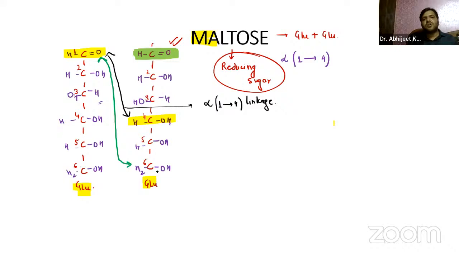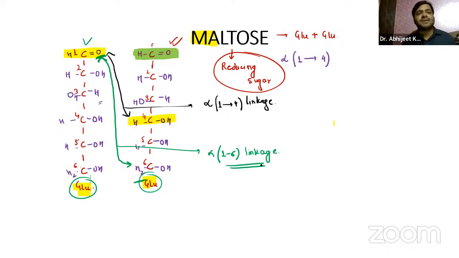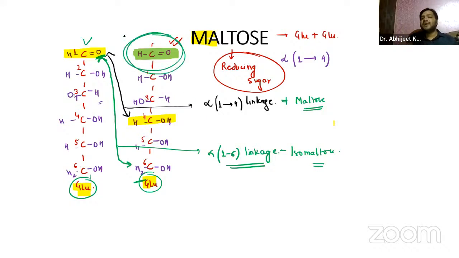So automatically the water molecule will be lost, and they both will combine with each other. So it is nothing but alpha 1 to 6 linkage: the first carbon atom of the first glucose and the sixth carbon atom of the second glucose. That is nothing but the isomaltose, and alpha 1 to 4 linkage is maltose. So they both are reducing sugars, reducing disaccharides, because they have one free functional group in the second glucose.